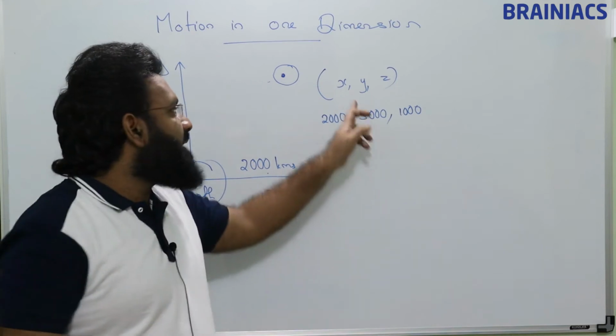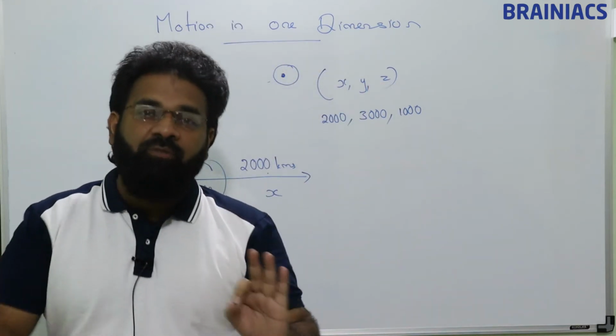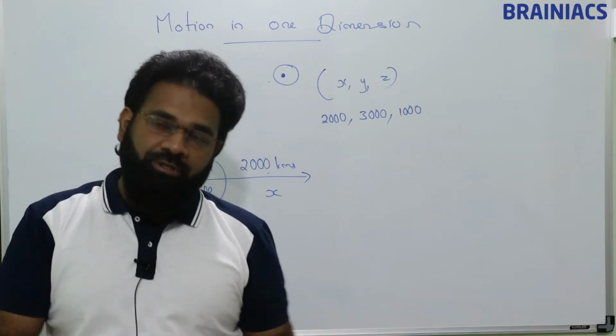So here I can say this is the three-dimensional specification of position of an object.